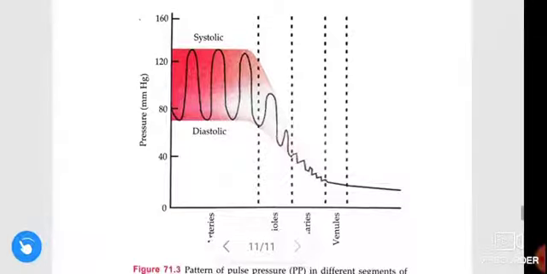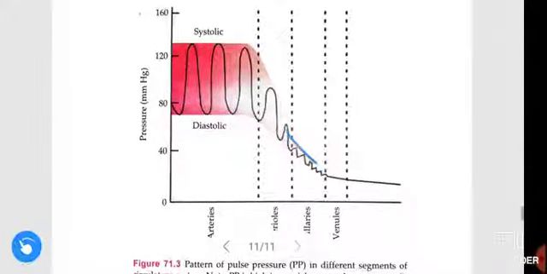See here guys, this is the pulse pressure in arteries, this is the pulse pressure in arterioles, this is the pulse pressure in capillaries, this is the pulse pressure in venules. Pulse pressure is high in the aorta and large arteries, grossly decreases in arterioles, and is negligible in capillaries.